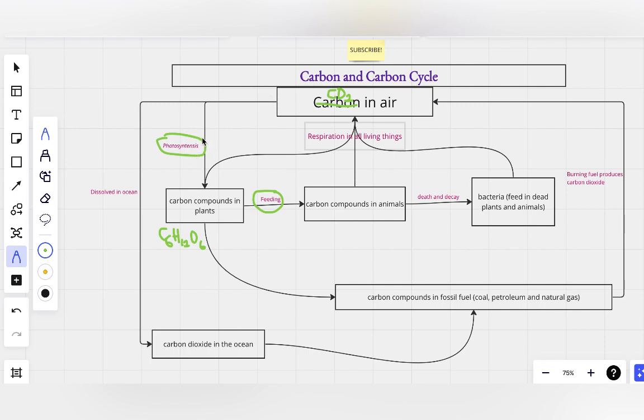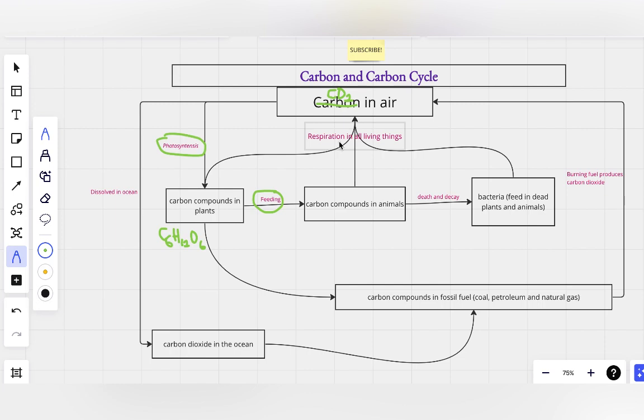Ordinarily, trees were supposed to help us take carbon dioxide away from the air, to reduce the pollution in the air, and hence improve our environment and reduce climate change. But we're not doing that. We're not planting a lot of trees. We are even killing trees and deforesting everywhere, using them for furniture. We even use trees to build houses in many countries, for roofing houses, and to make the paper and books we use to read and write. We're cutting down trees a lot, and we're not planting as much as we are bringing them down. So there's not much effort at taking carbon dioxide out of the air.